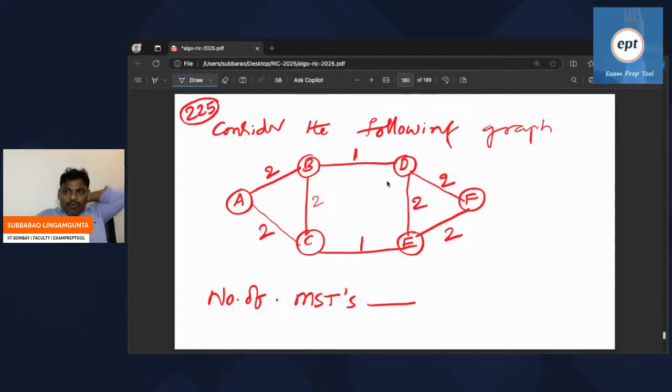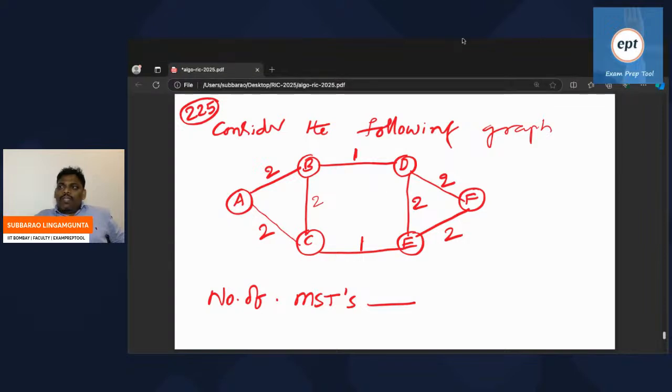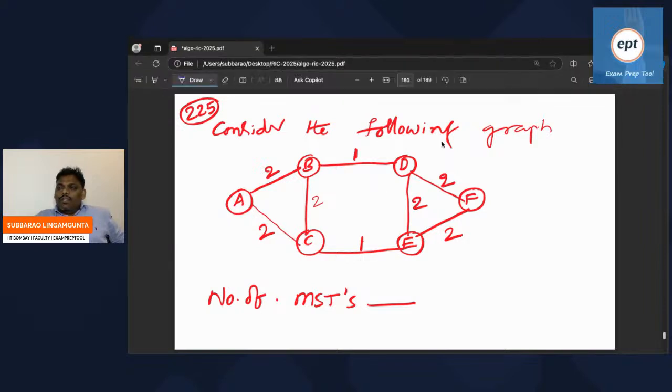Abhi, can you say what the answer is? Everyone, can you try this? How many MSTs for this graph?